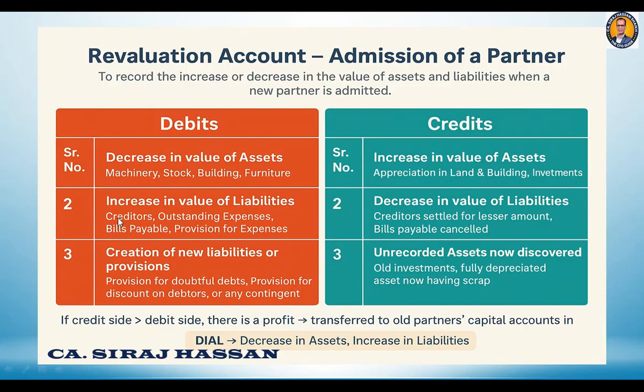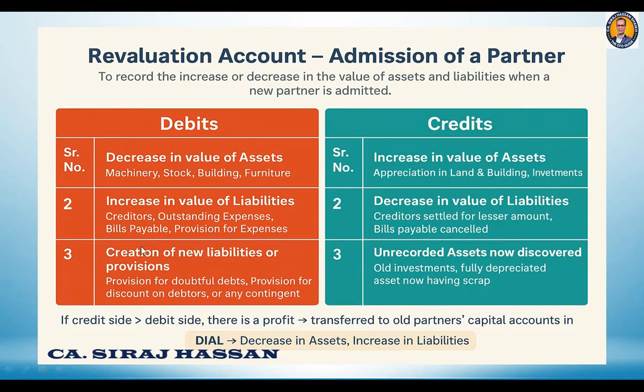If the values of liabilities increase, for example creditors are value increasing, outstanding expenses are getting increased, bills payable increasing, or we are making certain unexpected provision for the expenses, it's a kind of the extra expenses, extra losses the firm is going to bear. So these are debited to the revaluation account debit side.